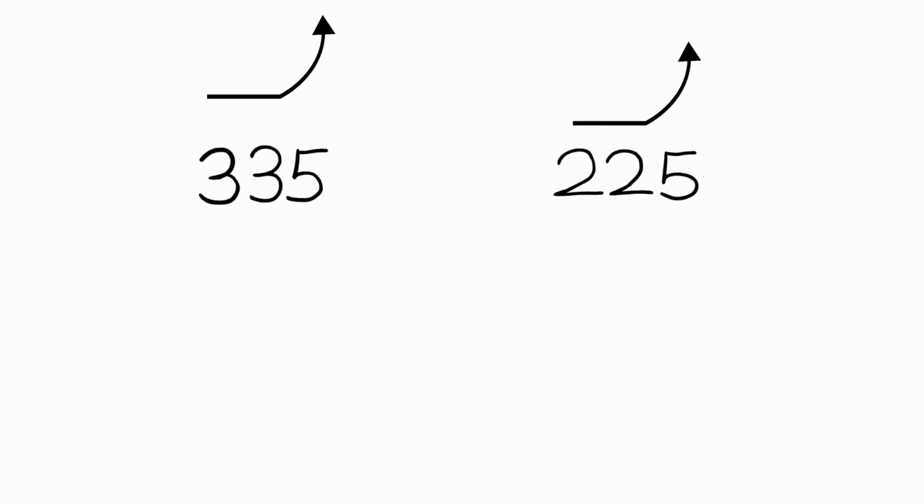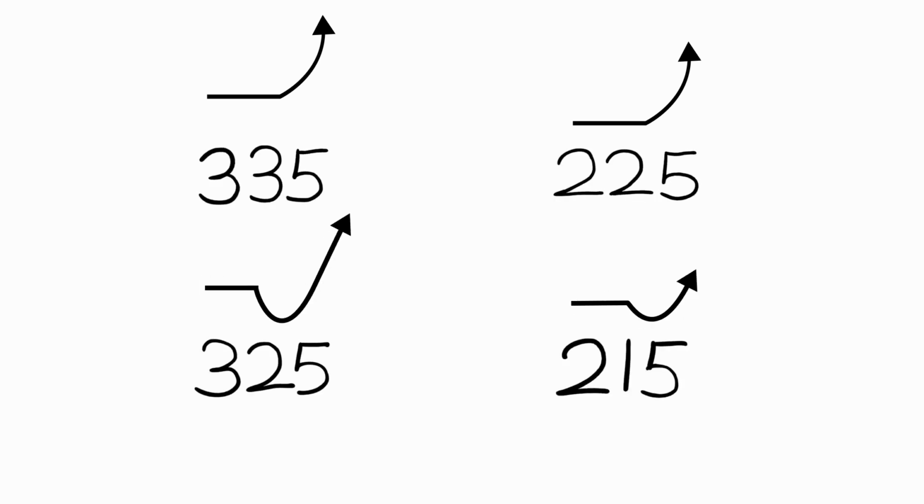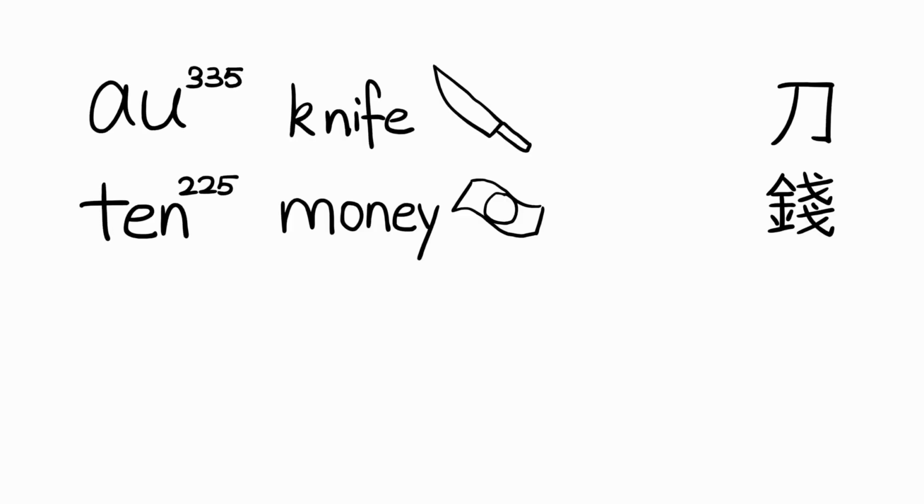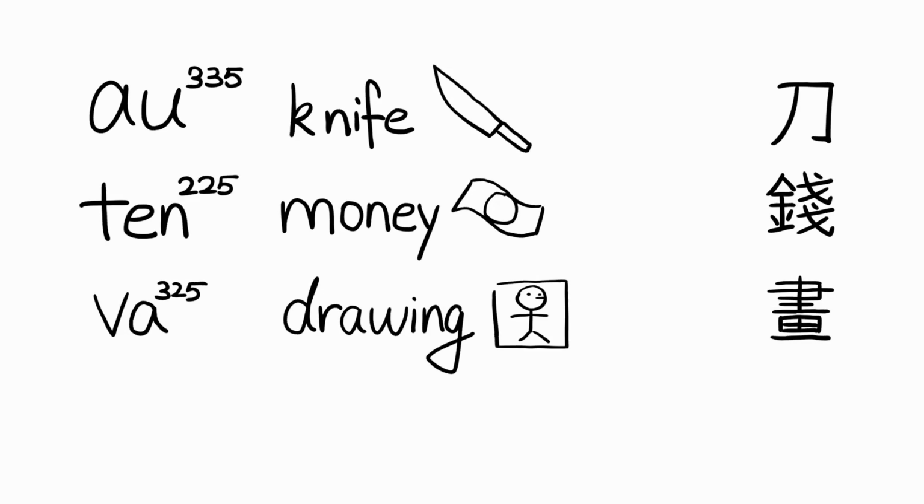After these are the 4 changed tones, 3-3-5, 2-2-5, 3-2-5, and 2-1-5. These tones are technically the same as some of the tones shown before, but rise to a high pitch. For example, Ao, knife, Ten, money, Va, drawing, and Nai, where.